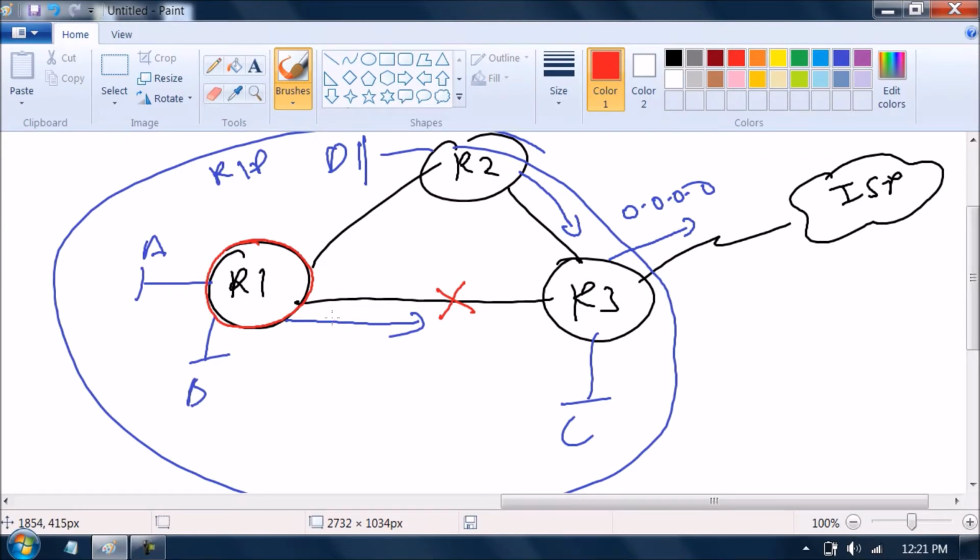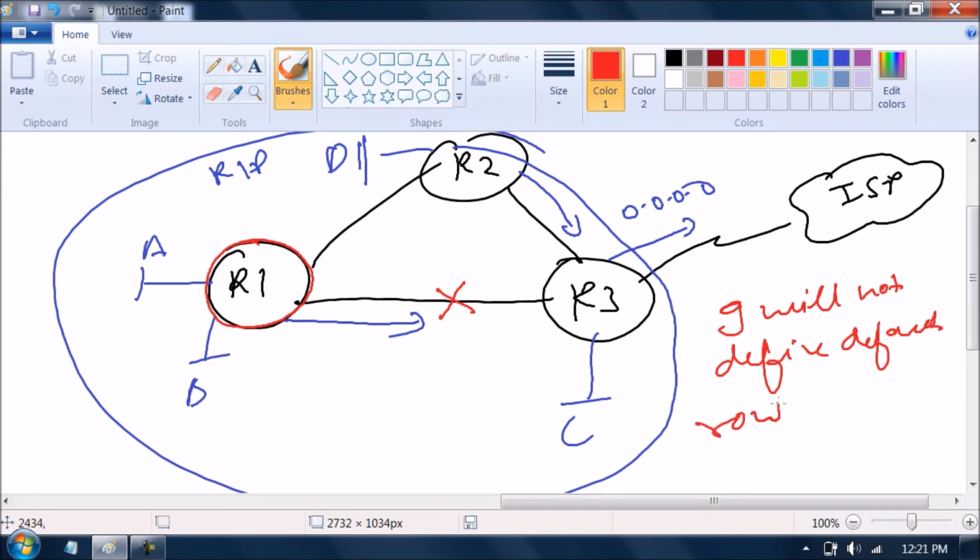It means what I want is that I will not define the default route statically. The default route is also advertised by RIP.